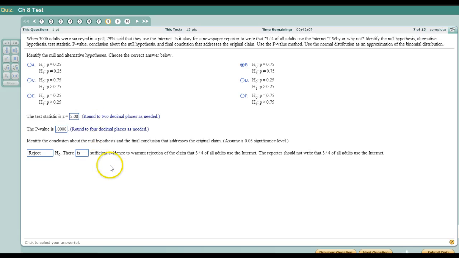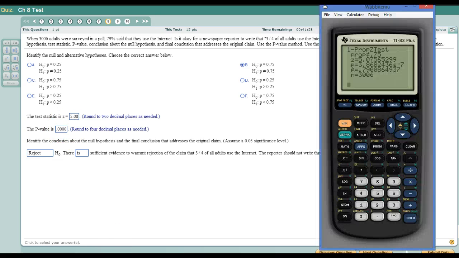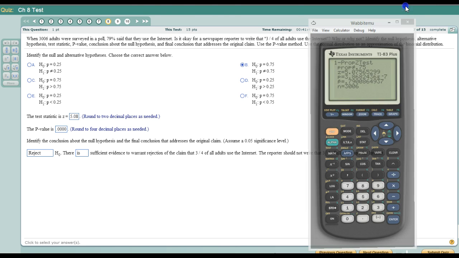Even if we did a right-tailed test, it would be less probable. Even though it's virtually 0 here anyway, this scientific notation number will be even further, basically half that value.